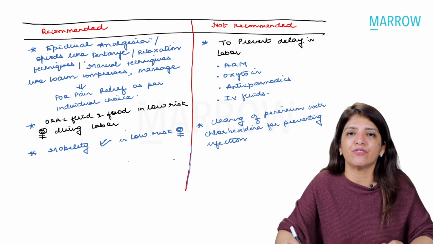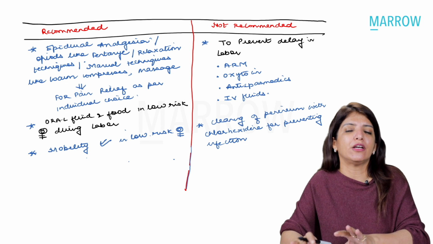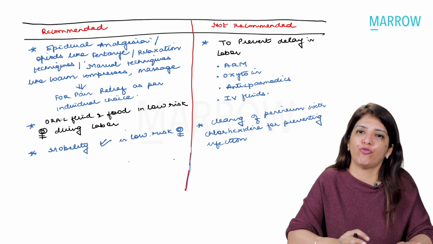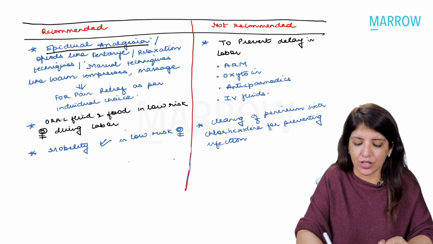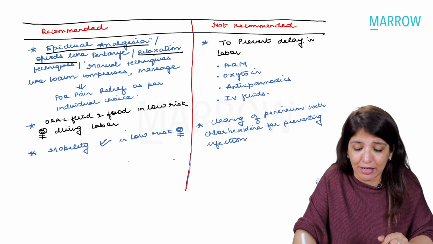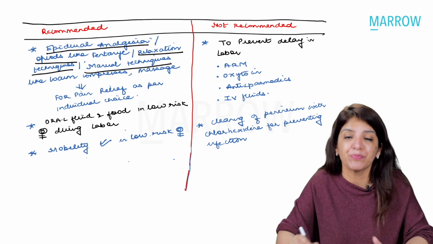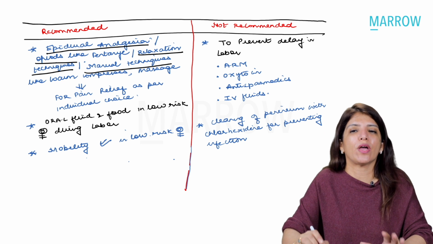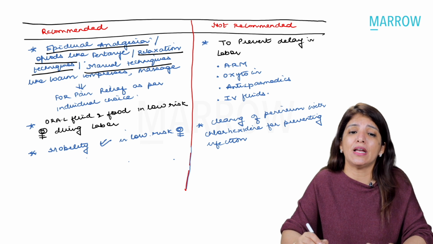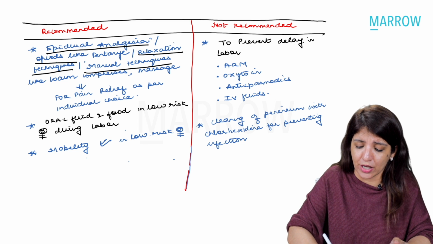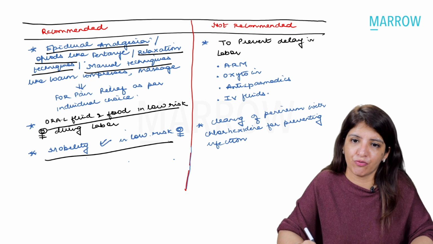Then for pain relief, WHO says that out of this basket which it is providing, a pregnant female can choose which kind of pain relief system she wants. You can give either epidural analgesia or opioids, or she can practice any relaxation technique or manual techniques like warm compresses. Another very important thing is, to every pregnant female who is in labor, you are not going to put IV fluids. If the female is low risk, you are going to allow her to take oral fluid and food, and mobility is also allowed in low risk females.